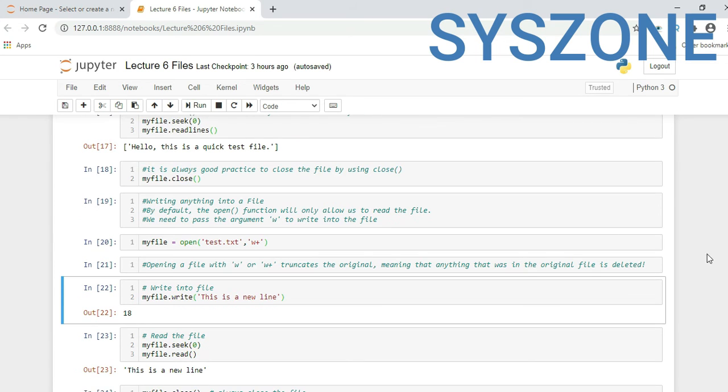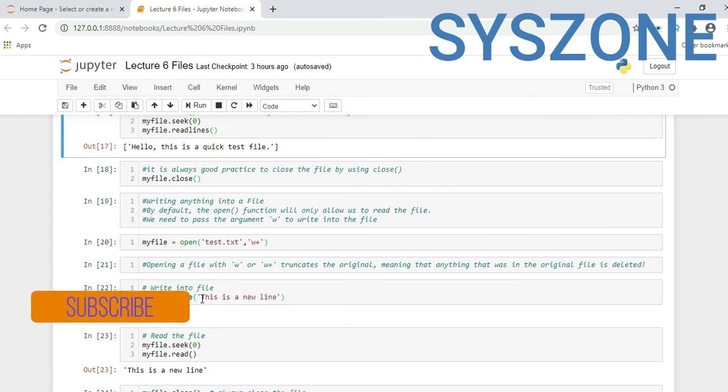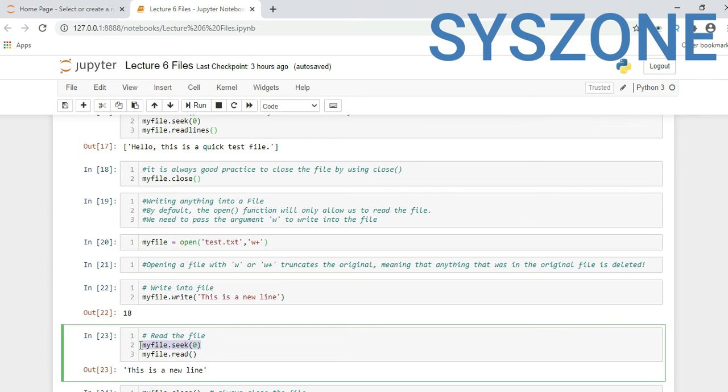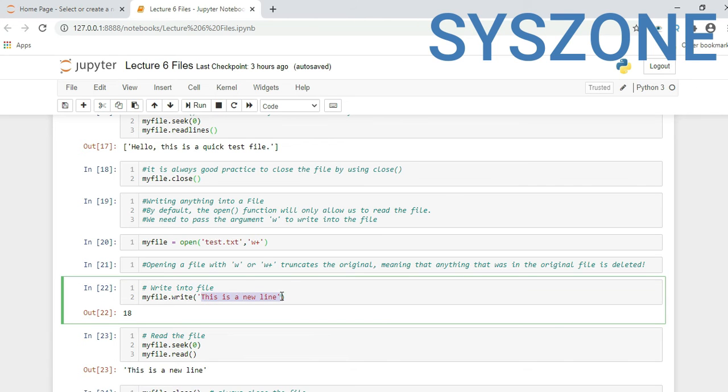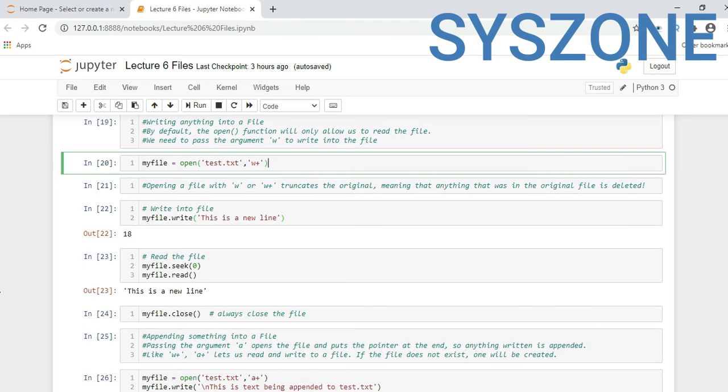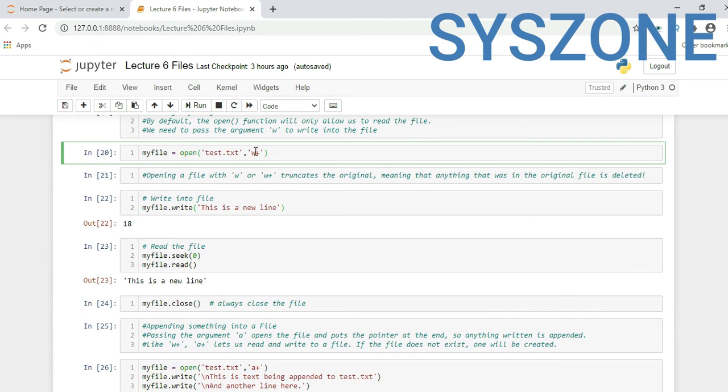Again, the earlier value on the same file was: hello, this is a quick test file. Later, when I write a new statement in the file and set my cursor to 0 position at the start of the file, and read it again, we get only the new statement: this is a new line. Because when we opened this file in w plus mode, the earlier or previous text got deleted. So this is one of the disadvantages of w plus.